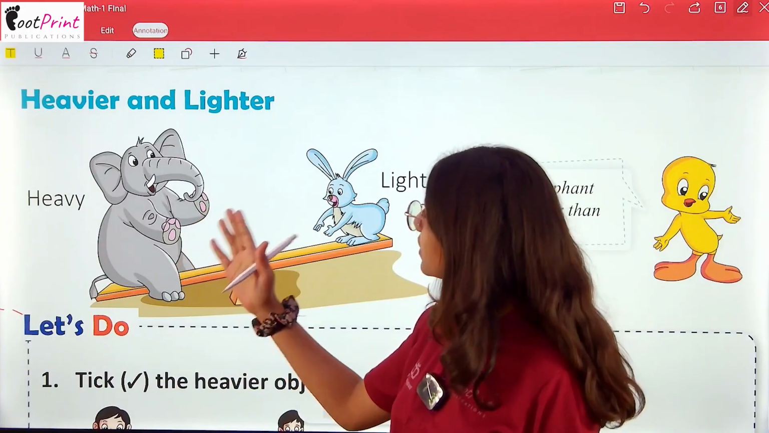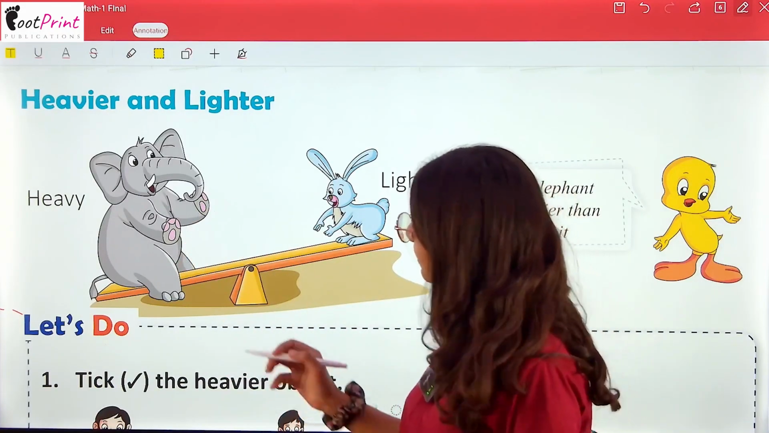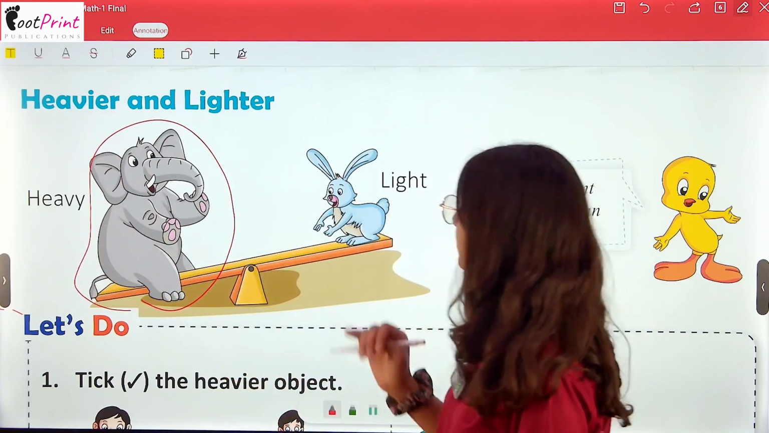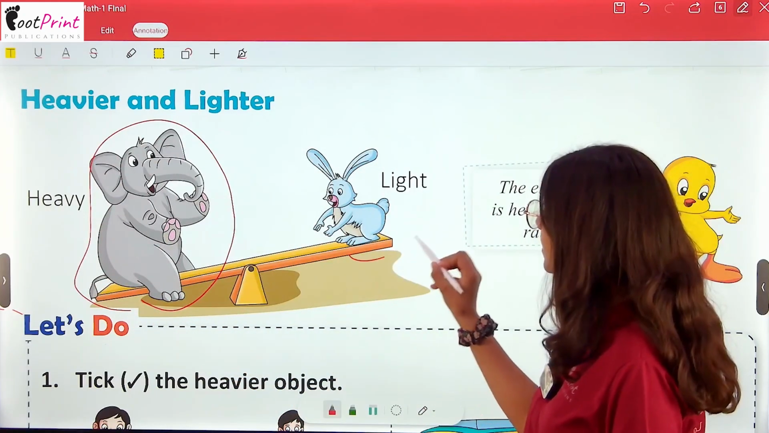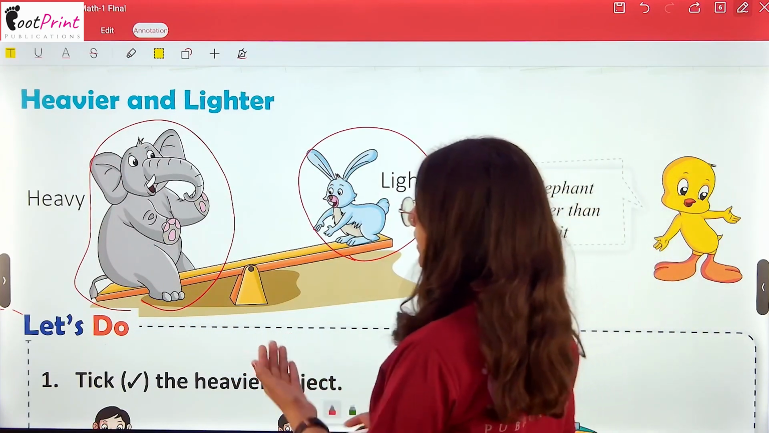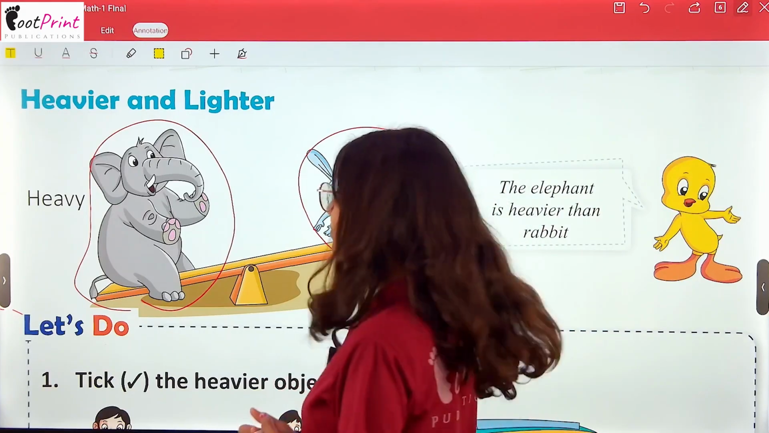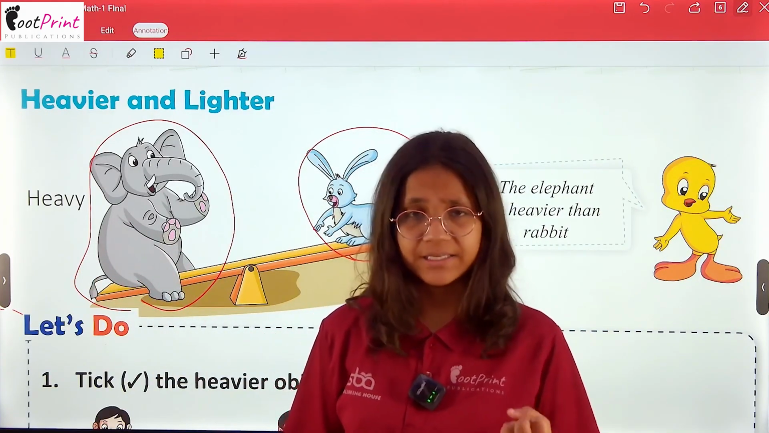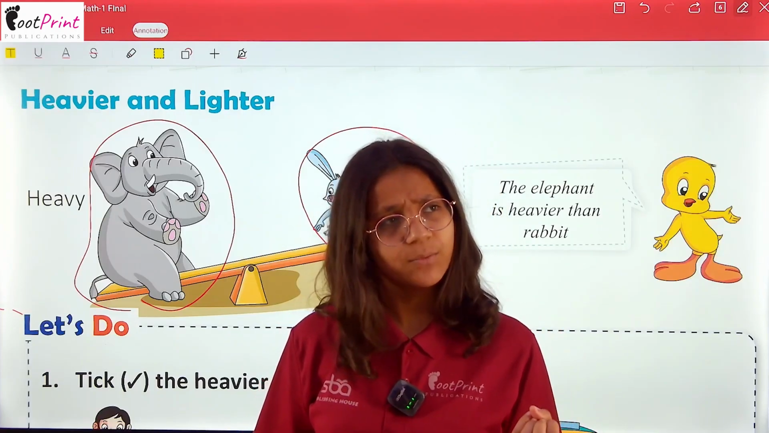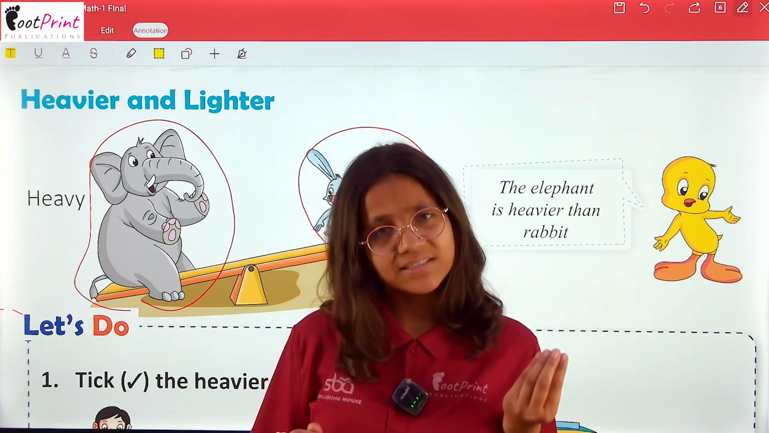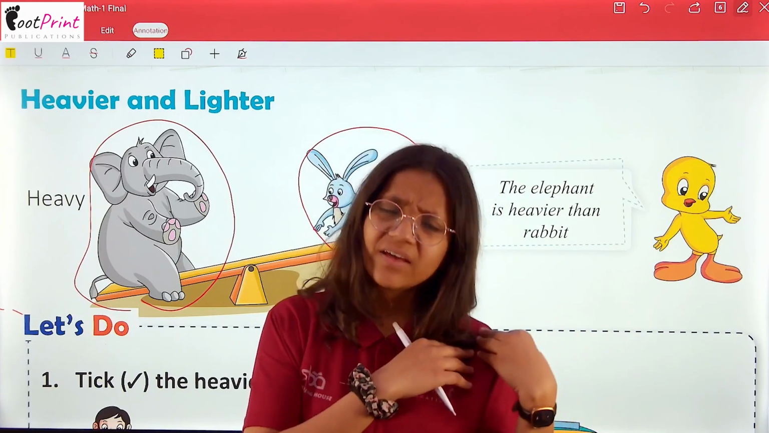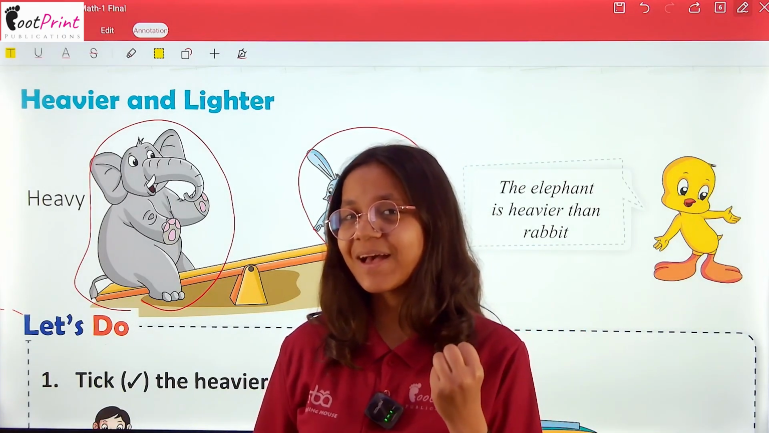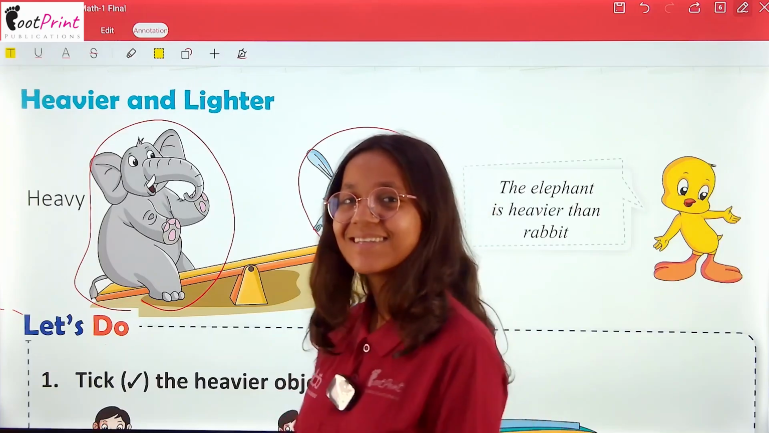So, heavier and lighter. Here is the picture of an elephant, heavier than this rabbit, and this rabbit is lighter than the elephant. So what is heavy? Heavy means भारी. अब जैसे आपको पता होगा आपके घर पे कोई गेस्ट आते हैं तो अपने साथ क्या लाते हैं? Heavy luggage and purse. And the lighter, your OS packet, your cracks packet.